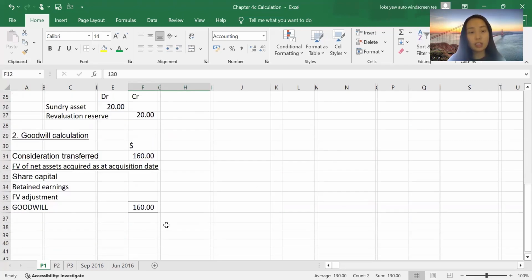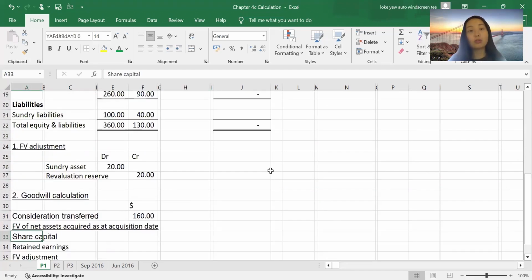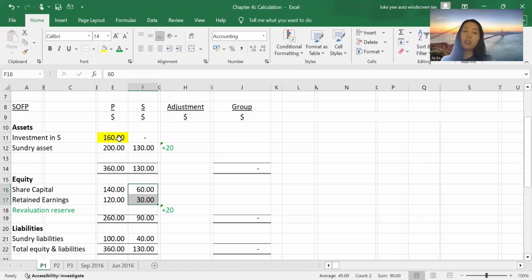But instead of using assets minus liabilities, remember A minus L also equals equity. So we can actually take the equity figure directly. When the parent spends this money to buy over the subsidiary company, what are they buying? They are buying the share capital of the subsidiary company, and they buy the retained earnings from the subsidiary company as well.